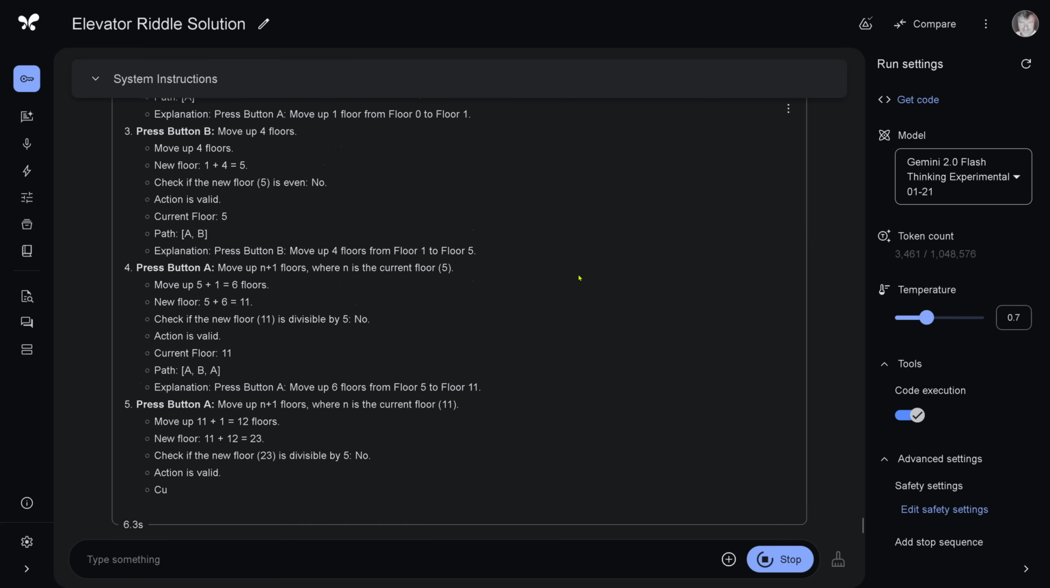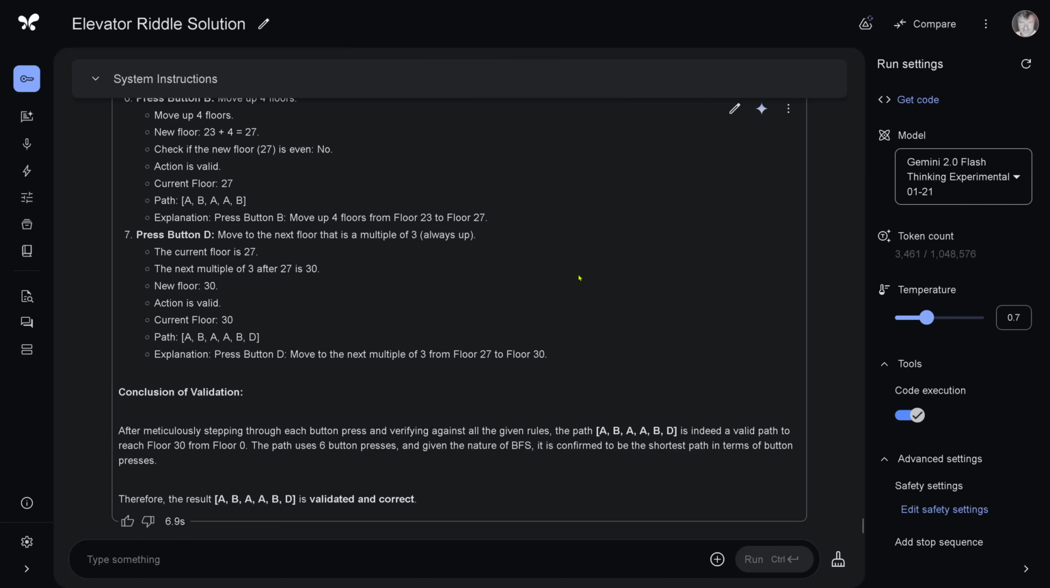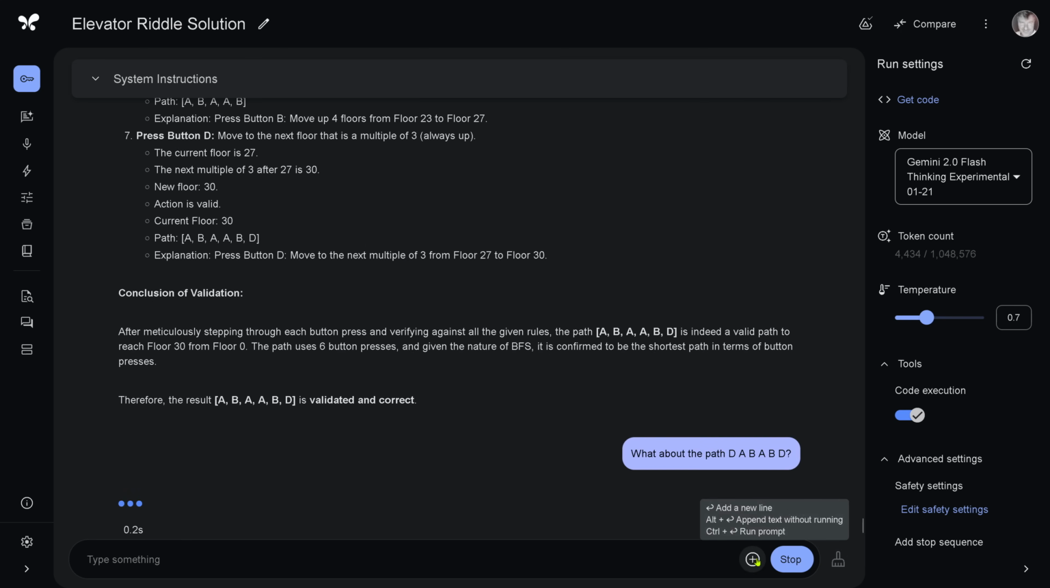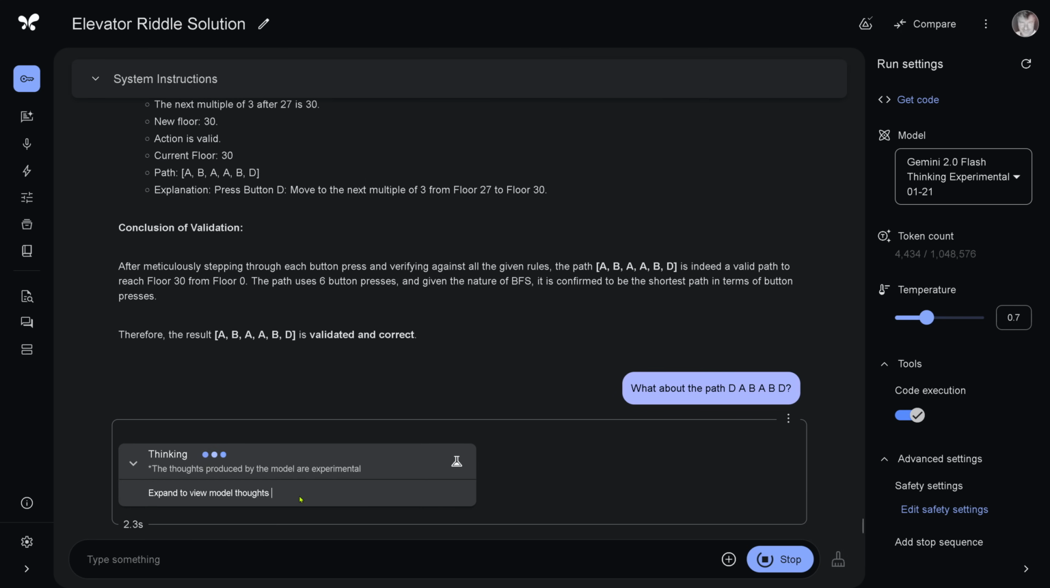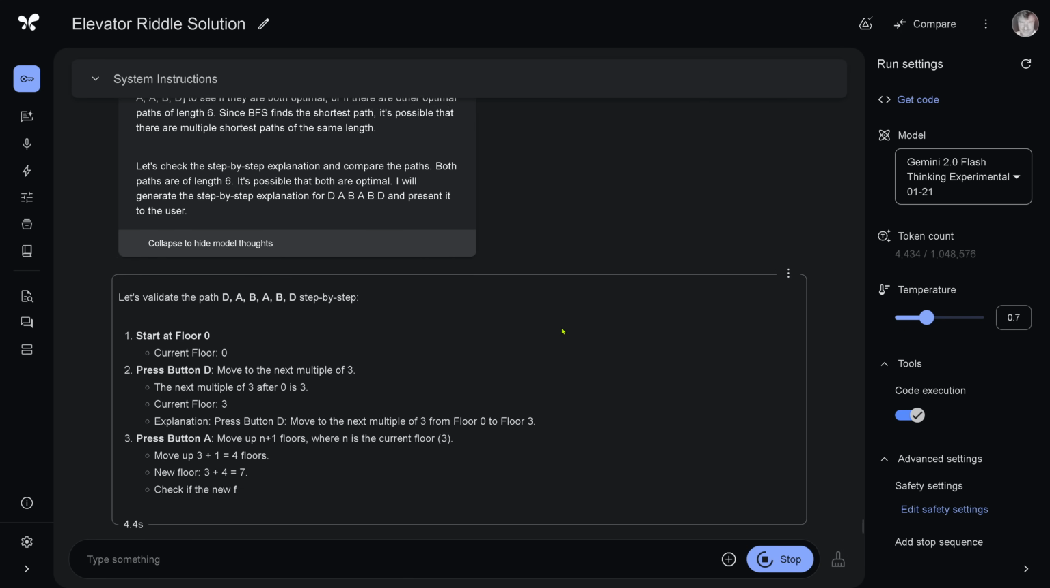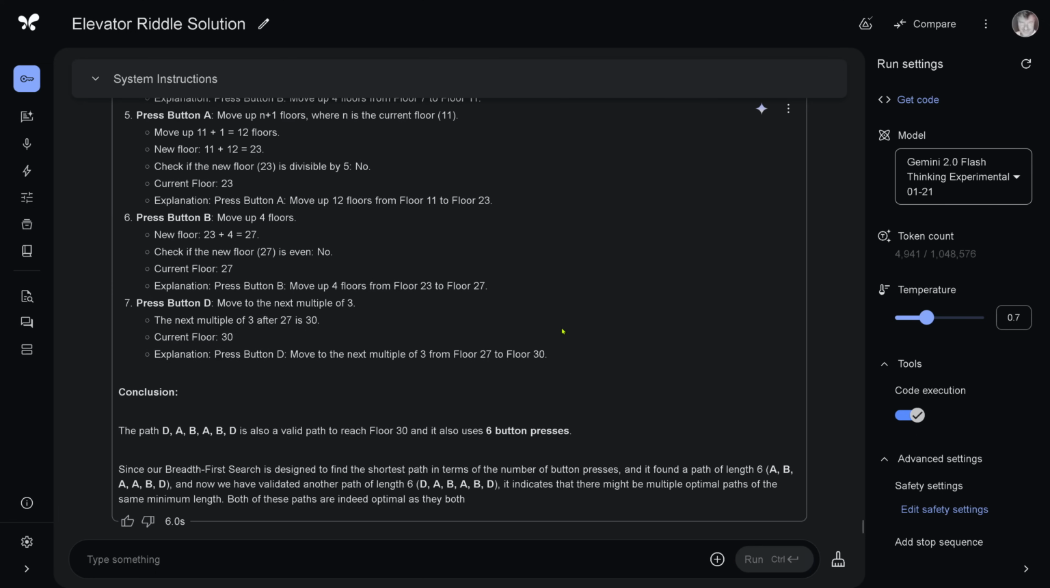and it comes back and says, yes, just checked everything. After meticulously stepping through each button press and verifying against all given queues, the path A, B, A, A, B, D is indeed a valid path. It is validated and the correct path. So this is it. Congratulations. And I have another path. I say, hey, what about the other path? And it comes back and says, hey, you know what? This is also a valid solution.